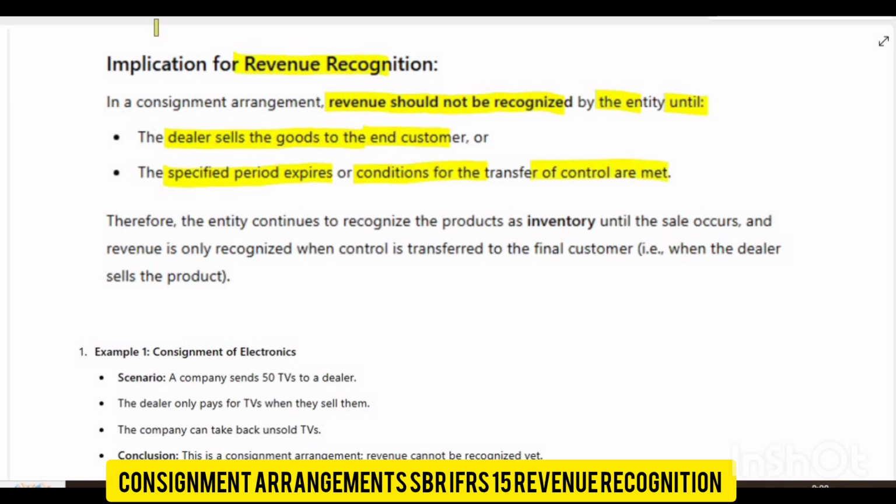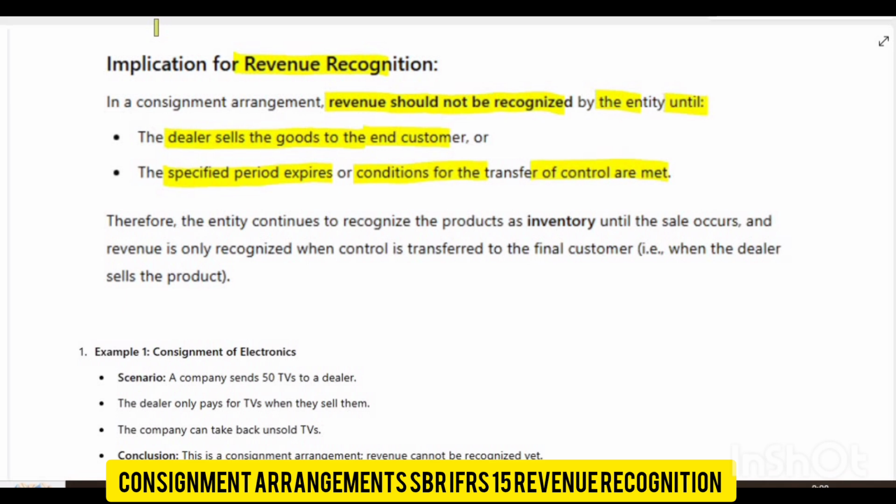So when the dealer sells the goods to the end consumer, then you have to recognize the revenue, or when the specified period expires, or conditions for the transfer of control are met. In simple terms, when the control transfers to the dealer, then definitely you recognize revenue, otherwise you will not recognize the revenue.